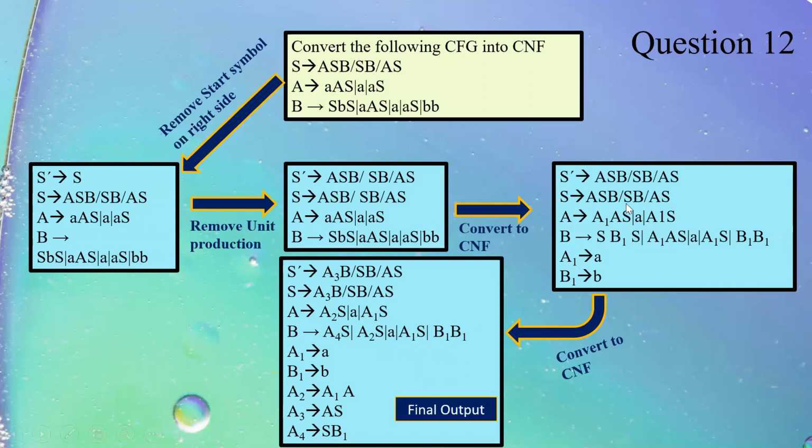Just see here we have 3 non-terminals on the right side in 3 productions or 4 productions. What we will do, we will introduce new symbols corresponding to them. And this is A3 is AS. This is how we have converted these 3 into pairs of 2. And all the symbols on the right side have 2 non-terminals or a single terminal.